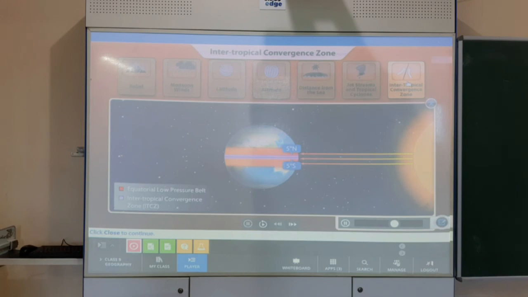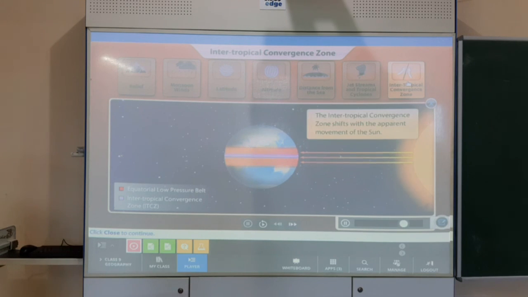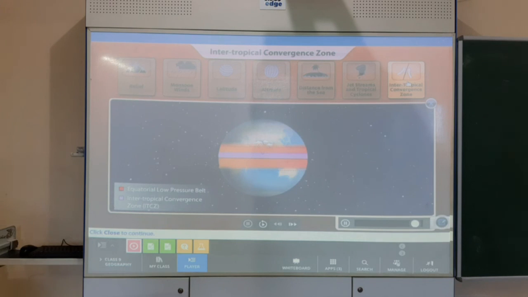The ITCZ usually lies about 5 degrees north to 5 degrees south of the equator, but shifts in summer over the Ganga plain with the apparent movement of the sun. The migration of the ITCZ into the Indian subcontinental landmass brings the monsoon rains to India.